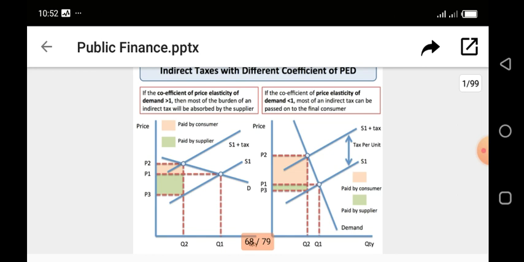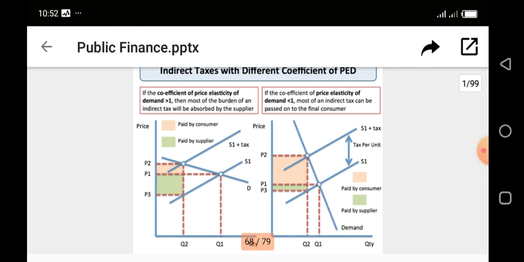So, meaning though the price increased from P1 to P2, which has to be paid by the consumer, the supplier also has to carry a large portion of the brunt, and that is what we can see.